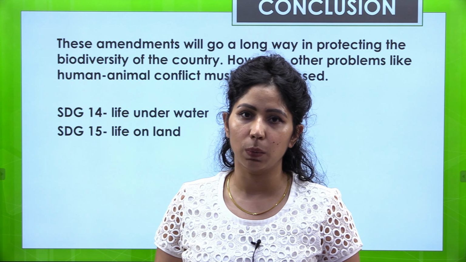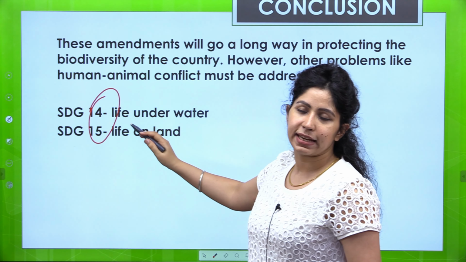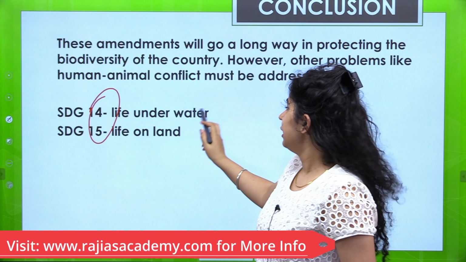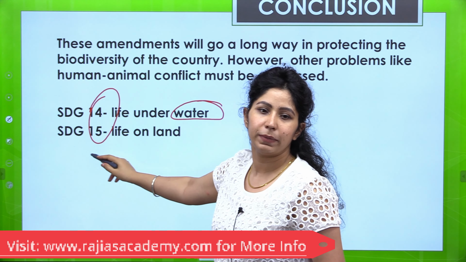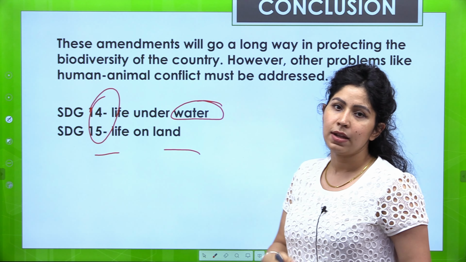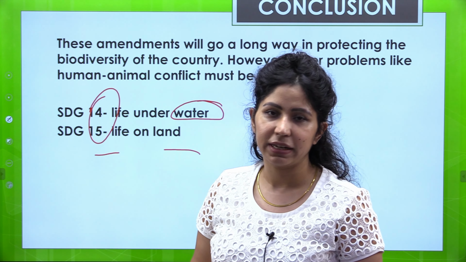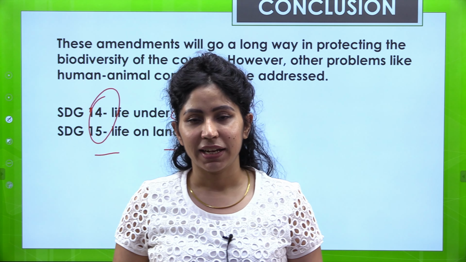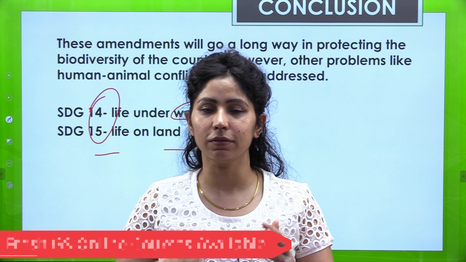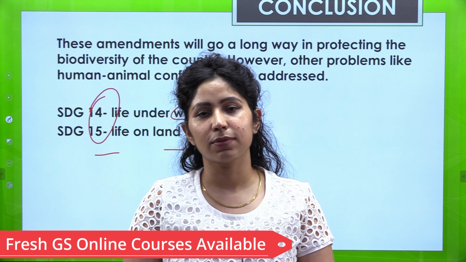And most importantly, you can talk about the Sustainable Development Goals. Sustainable Development Goal 14 is about life underwater, and Sustainable Development Goal 15 is about life on land. So you can relate these Sustainable Development Goals, you can relate our international commitments, and then you can form a nice conclusion. So this was your full answer.